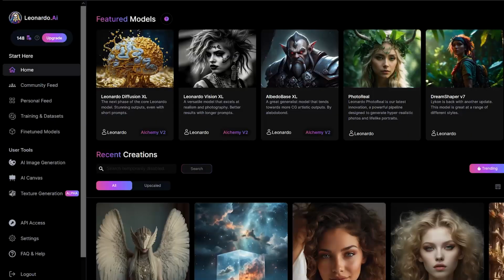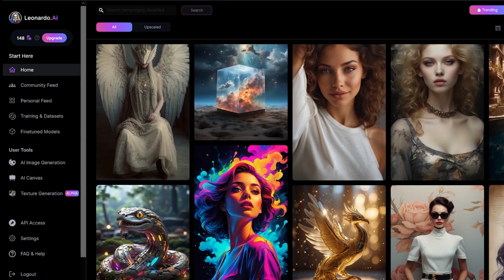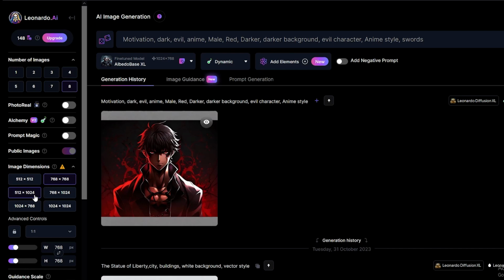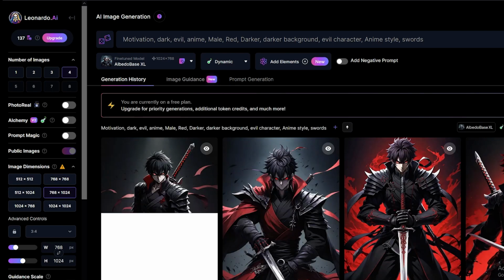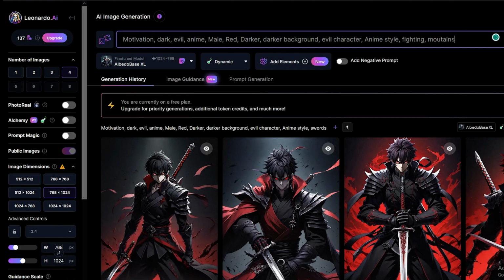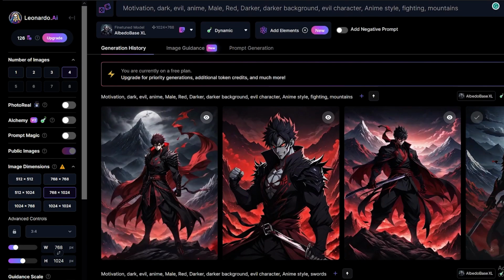We need to find suitable images for our video background. Again, I will use Leonardo AI for that. Just like we did before, select a suitable model and use this same prompt. If you want different results, you can change it in a suitable way. We will need around 6 to 8 images. After you generate those, download the images that you like the most.